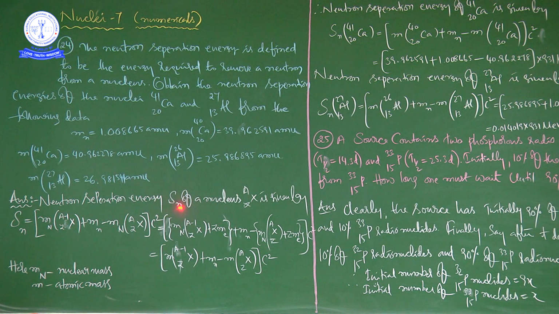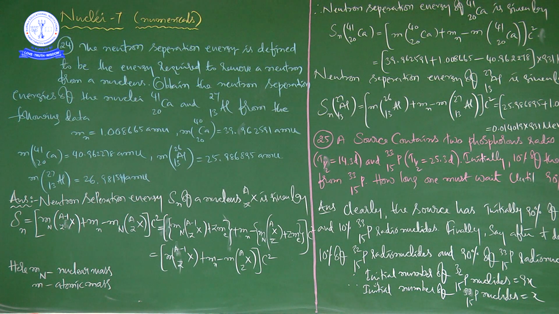The neutron separation energy Sn of a nucleus X(A,Z) is given by Sn = [Mn(X(A-1,Z)) + Mn - Mn(X(A,Z))] c squared. This is the expression for the neutron separation energy of X(A,Z).